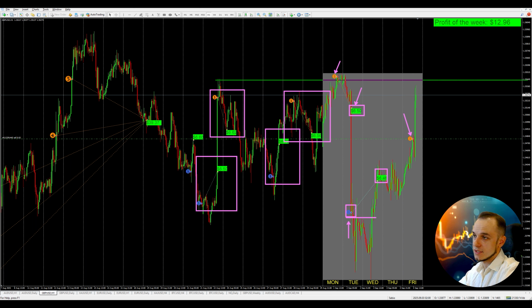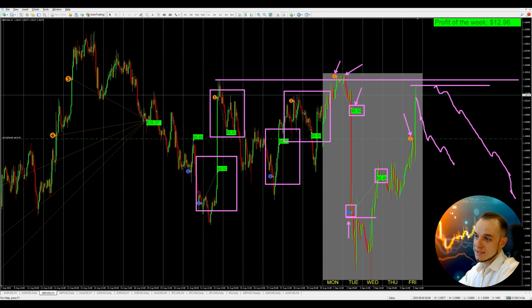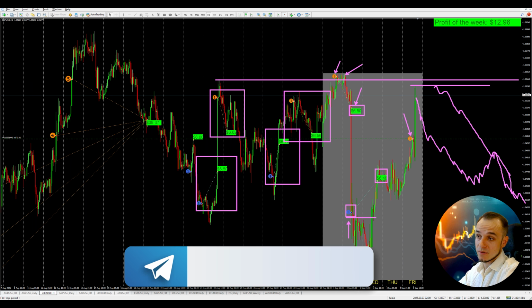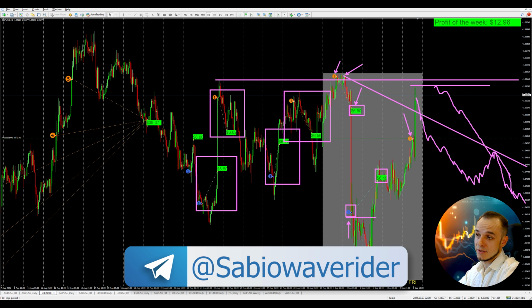So we have actually two scenarios. So the first is that the price approaches to this resistance level and we average our trade and expect for the correction from these levels, or the price starts correcting from the current levels. But I think in this case we're gonna see this trade's closure not earlier than on Tuesday or Wednesday.